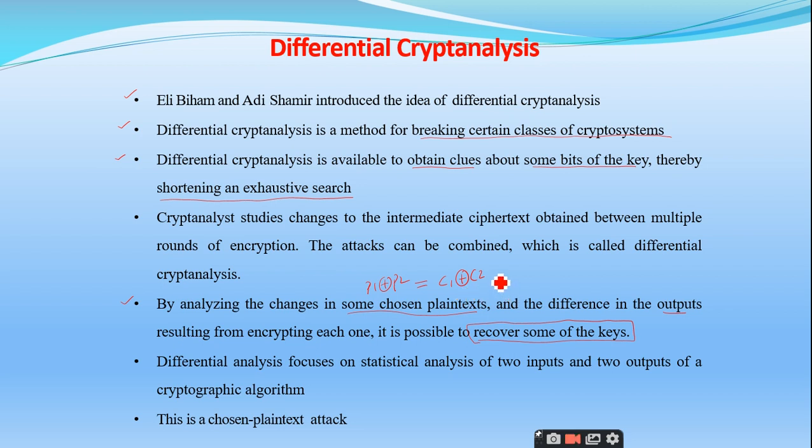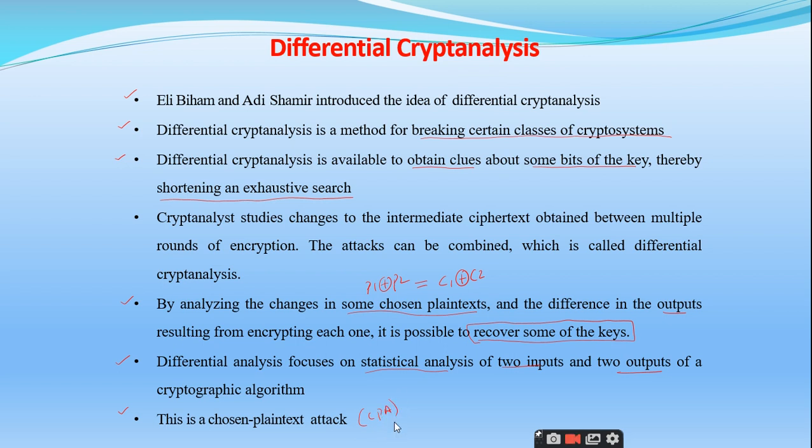One example we will see, don't worry. And the last point, also important: differential analysis focuses on the statistical analysis of two inputs and two outputs, and we can call it a chosen plain text attack, CPA.